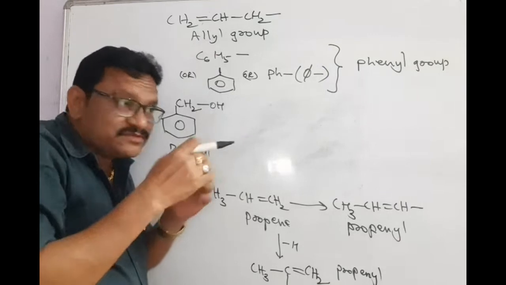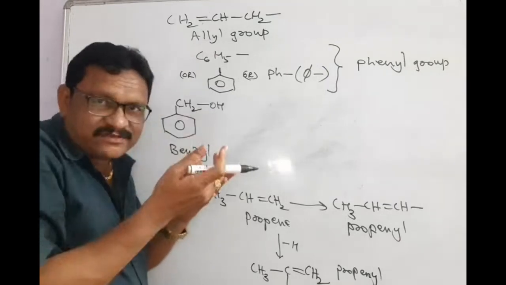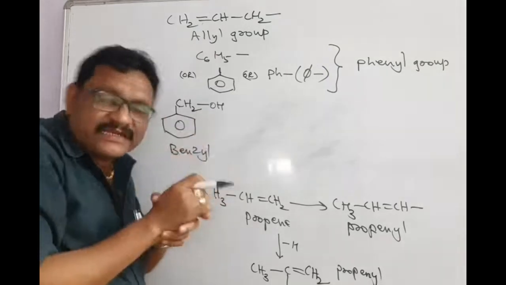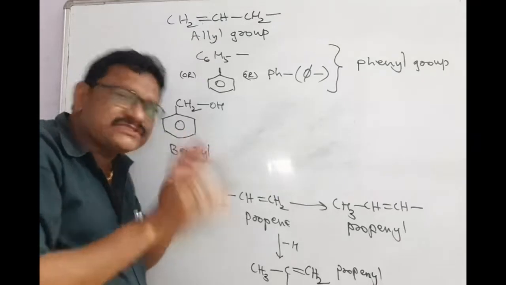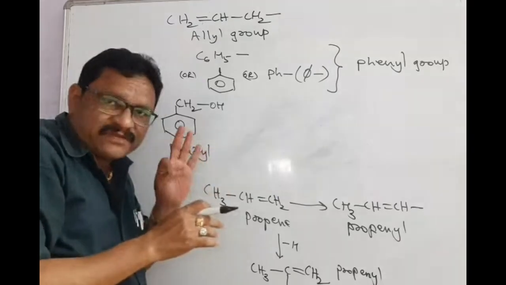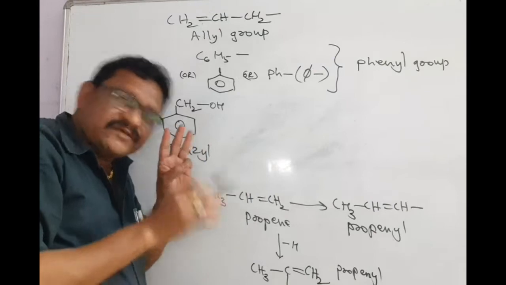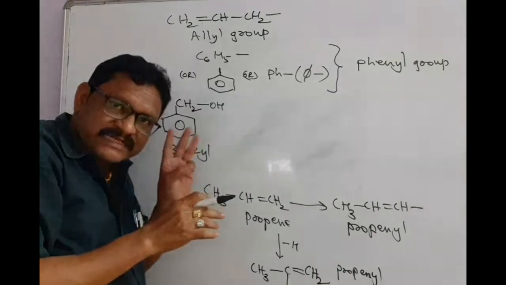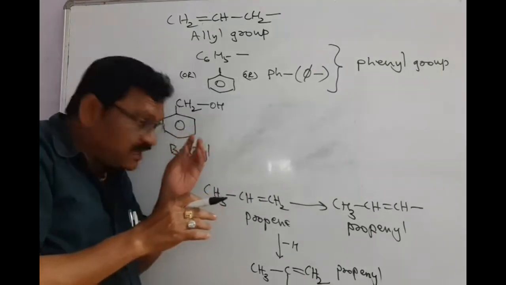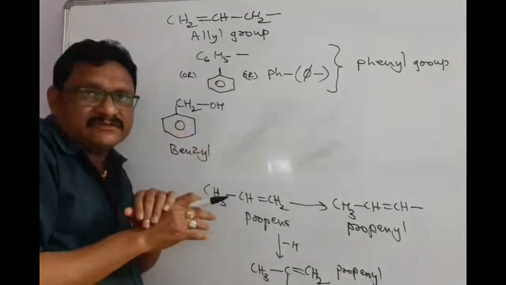It does not have any hydrogen, so there is no replacement of hydrogen. That's why there is no question of tertiary alcohol or tertiary alkyl. We have just three types of alcohol: primary, secondary, and tertiary. That's it. In the case of alkyl halides, primary, secondary, tertiary, we will study all those things under those chapters.